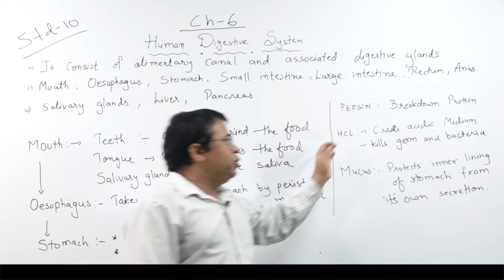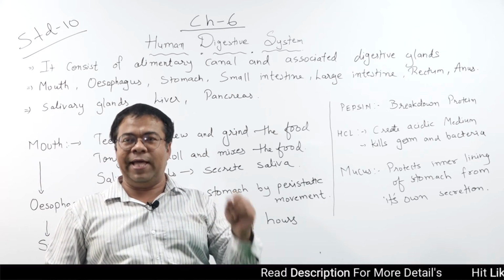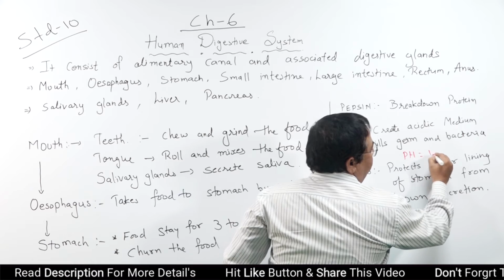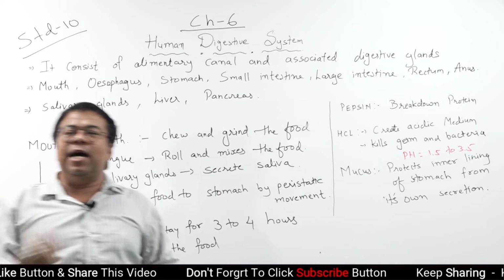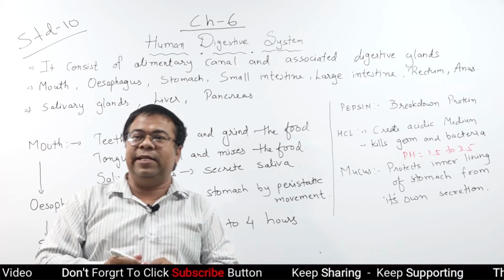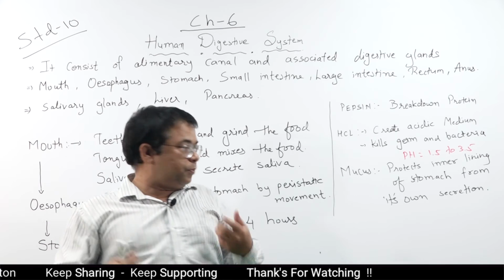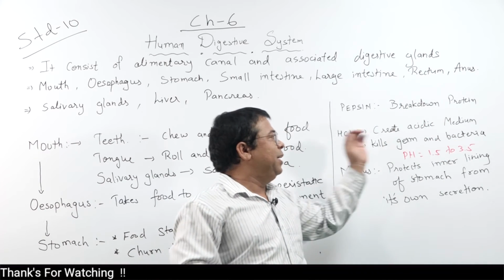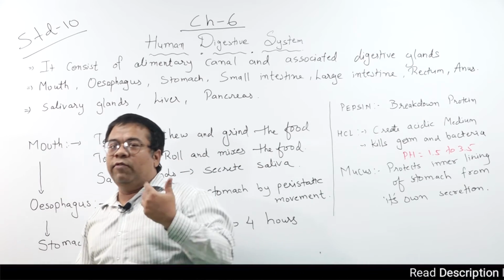It also secretes HCl, hydrochloric acid. Its pH value is 1.5 to 3.5. You can imagine how acidic it is. It can create a hole in your stomach. Second, it creates an acidic medium. Third, it kills germs and bacteria entering our body along with the food.